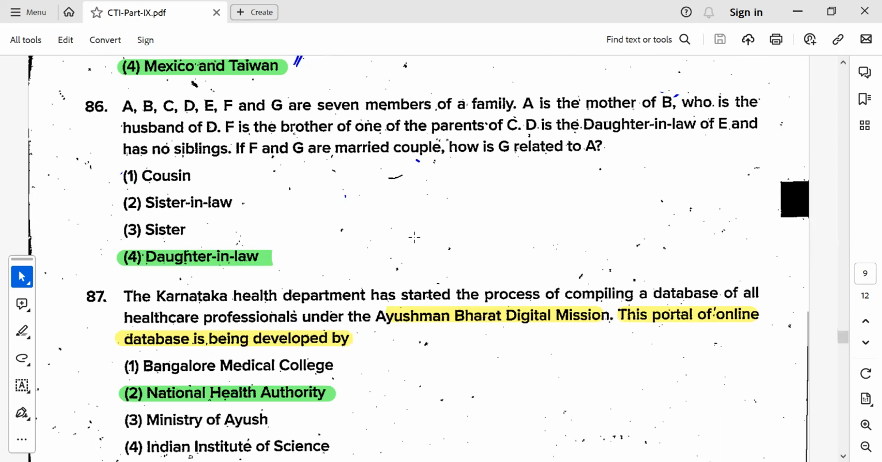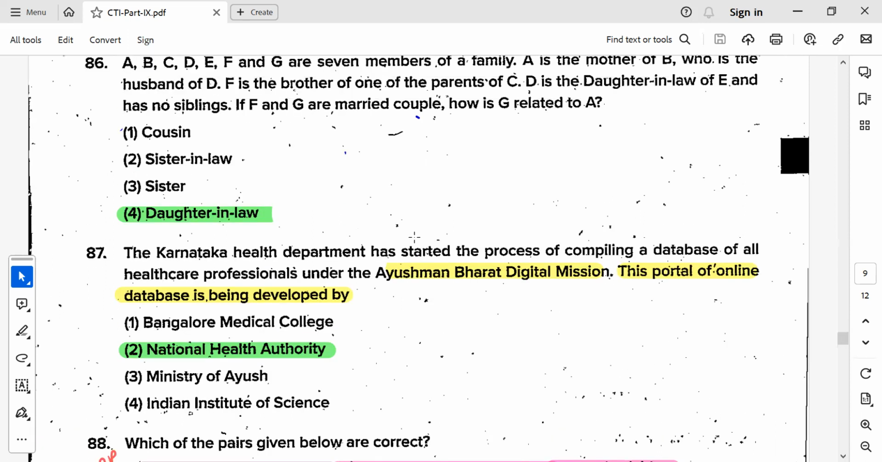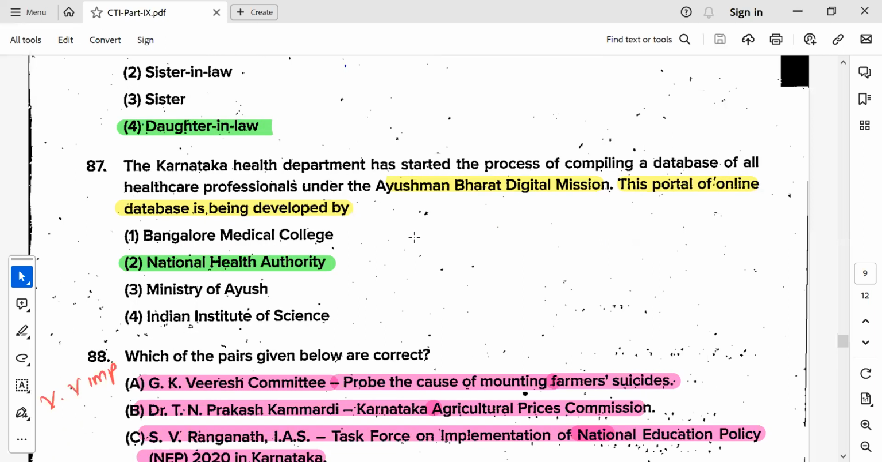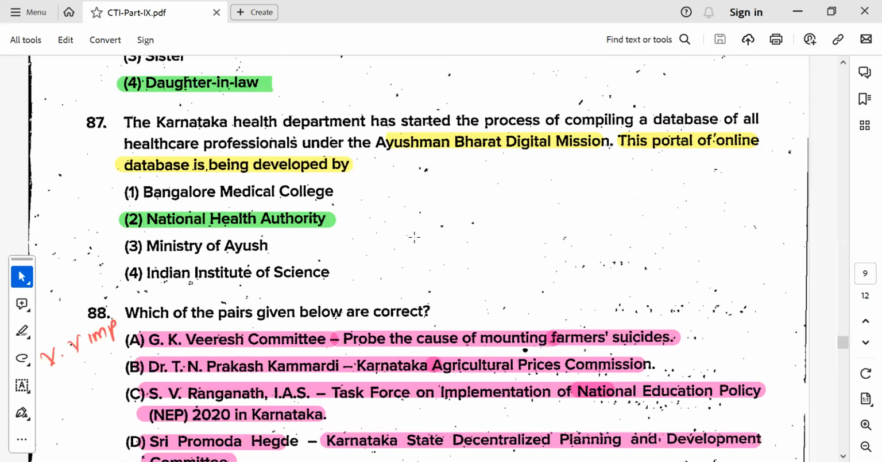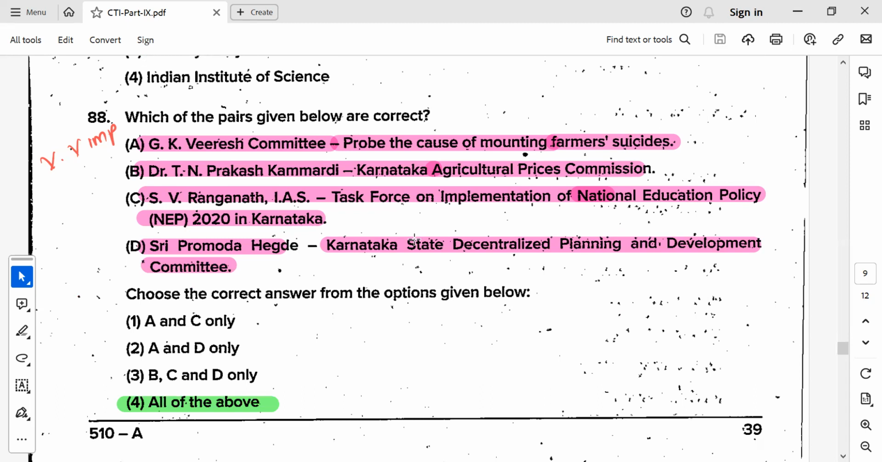So of course, this question you can solve, it is a family related problem. So we'll be seeing a few more questions in the future. Then Ayushman Bharat Digital Mission, this portal of online database is being developed by the National Health Authority. So this I have posted yesterday also in our Telegram group as well. Remember, these are very important committees. They will repeat in coming exams.